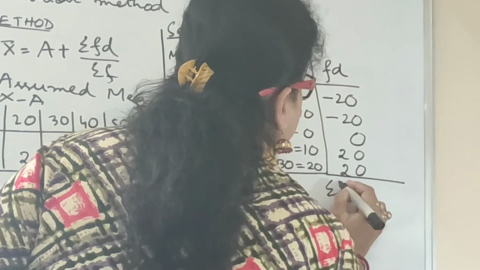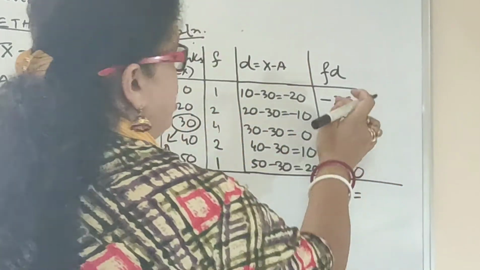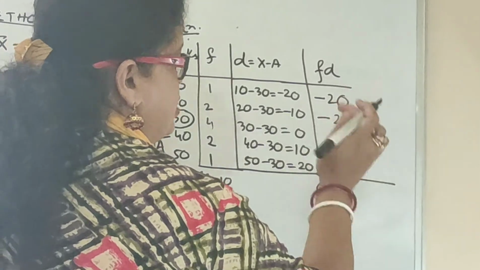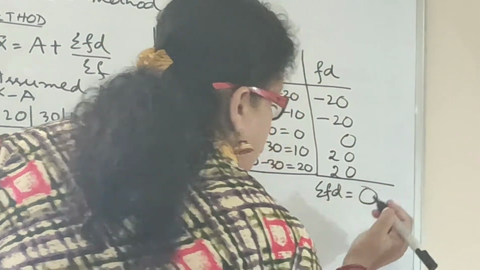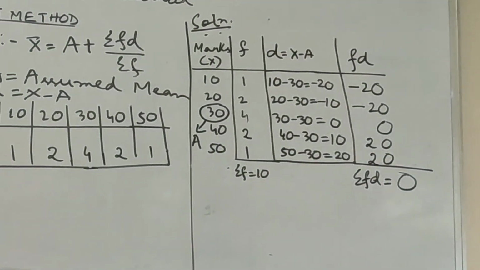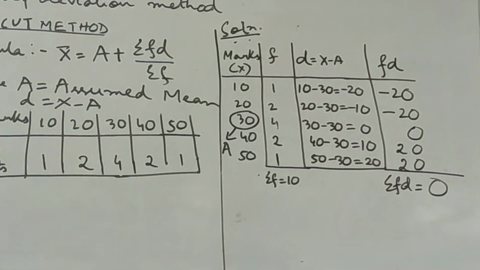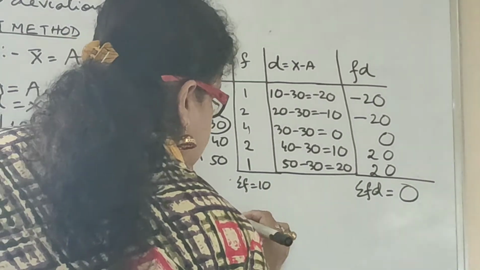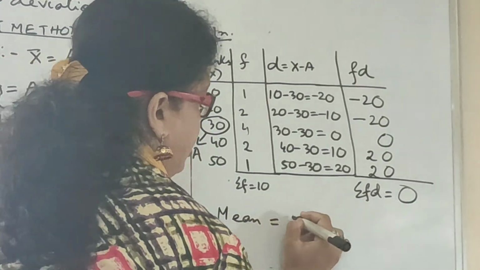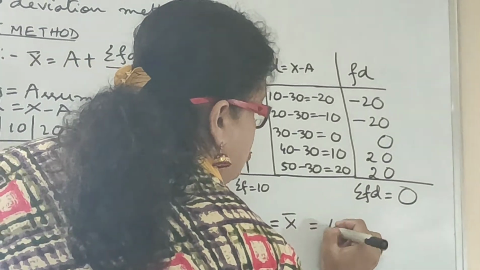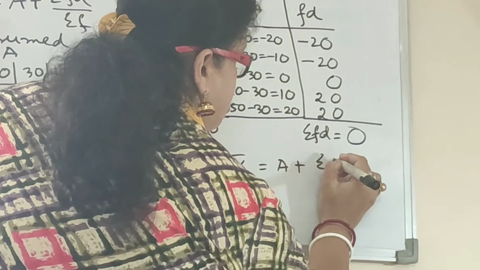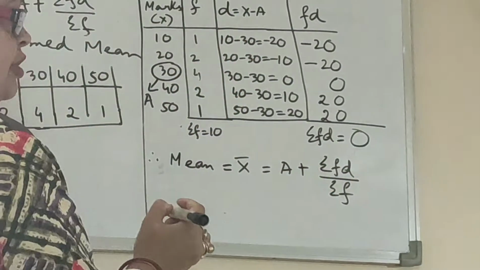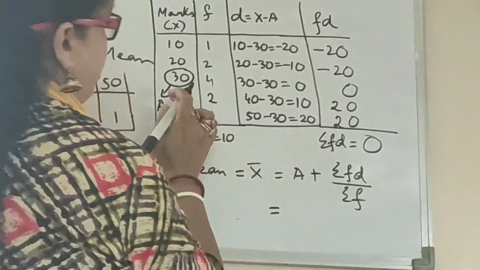Now I can get summation f into d. What is f into d? Minus 20, that was minus 40 and plus 40. So it is coming as 0. Summation f into d is coming as 0. So now I'll again write the formula. Therefore, mean is equal to x bar is equal to a plus summation f into d divided by summation f. What is a? I have taken 30.